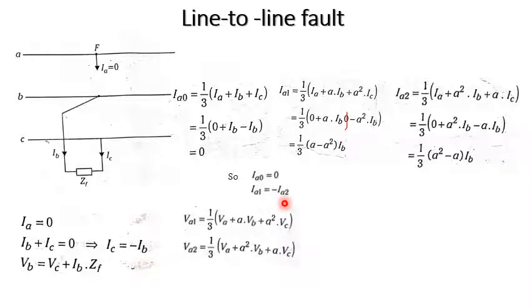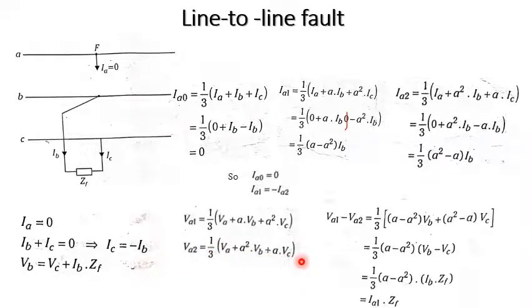Already we know this from the previous section, line to line with a fault impedance. It means that the positive and negative sequence currents are present, so we have to consider the positive and negative sequence voltage drops of that circuit. VA1 is equal to 1 by 3 times VA plus A into VB plus A square into VC, and VA2 is equal to 1 by 3 times VA plus A square VB plus A into VC.